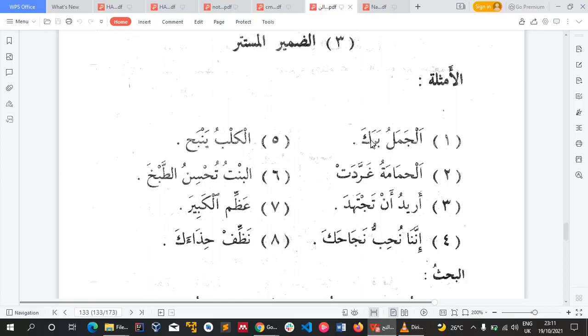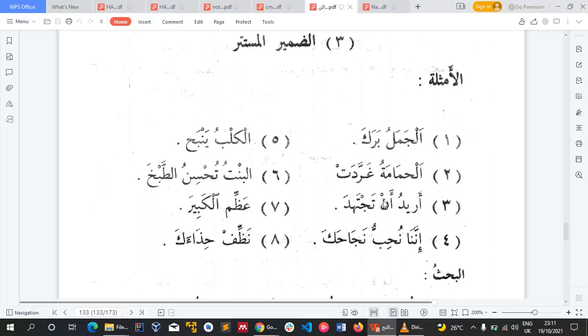So this baraka has a damir mustatir, and the damir mustatir is what? Huwa. I hope it's clear. So moving on. Al-hamamatu gorrodat. The dove bird sang. So gorrodat here also, the damir mustatir is what? Is hiya, because this is third person, feminine, singular. I hope it's clear.